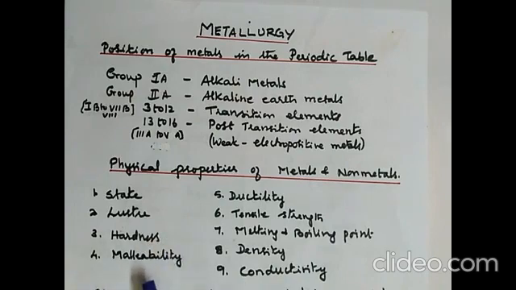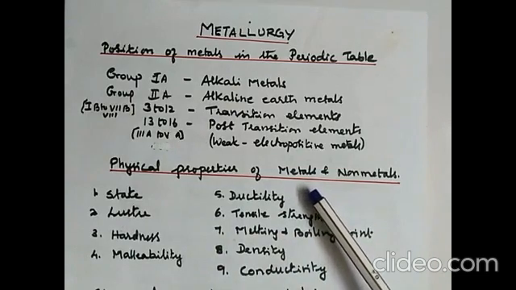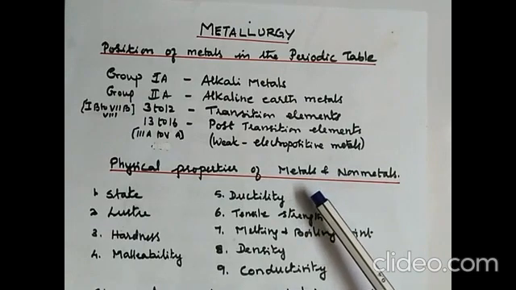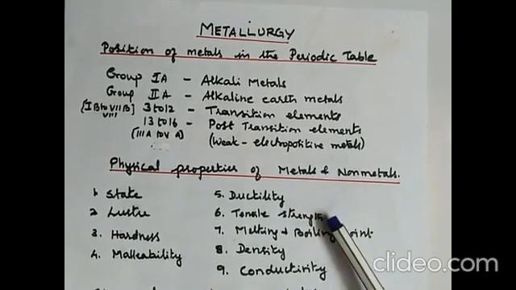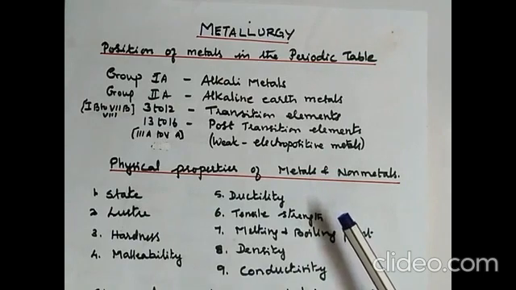Fourth is malleability, that is they can be beaten into sheets. Metals are malleable except zinc and mercury. Non-metals are non-malleable except carbon fiber. The fifth point is ductility. Metals are ductile, can be drawn into thin wire, except zinc and mercury. Non-metals are non-ductile except carbon fiber. Tensile strength means the ability to withstand strain, that is the capacity to bear considerable load without getting broken. So metals have high tensile strength, whereas non-metals are non-tenacious except carbon fiber.